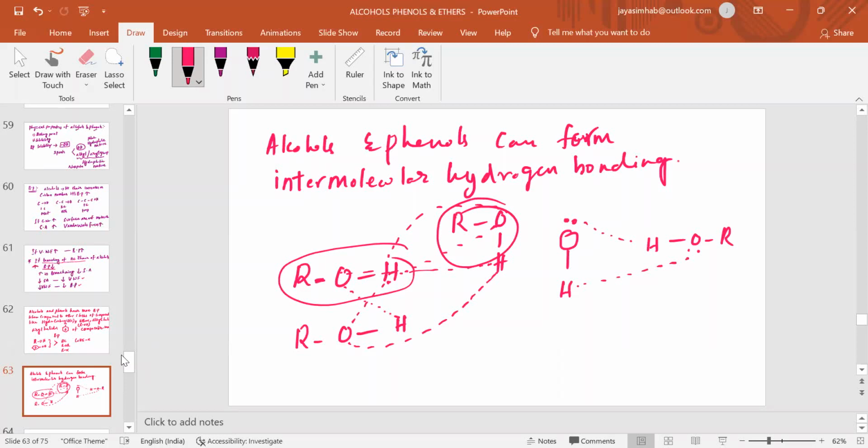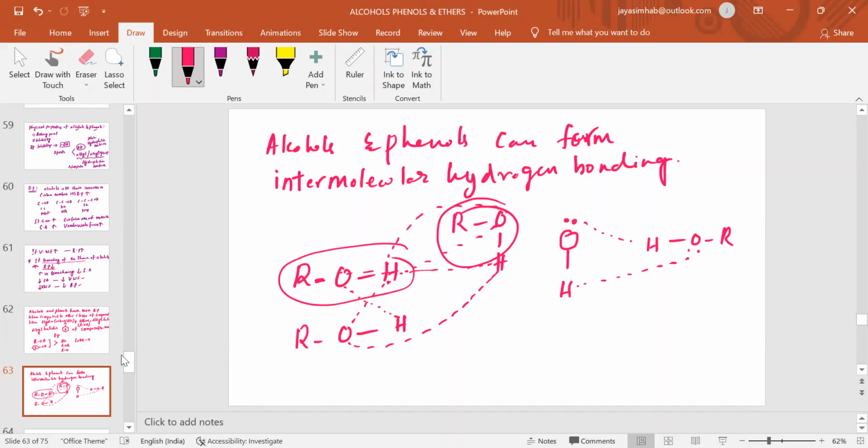That's why they can't easily evaporate. So you have to increase the temperature more and more, then only it will reach its evaporation point and become a vapor.